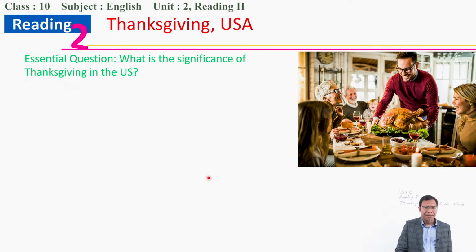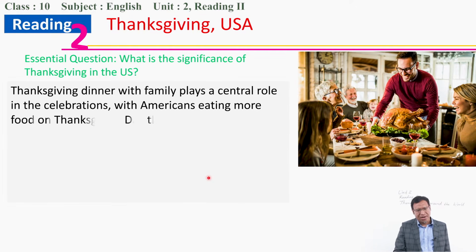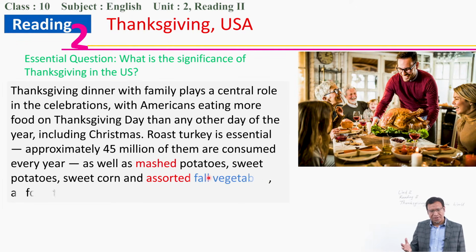So the next essential question: what is the significance of Thanksgiving in the USA? What is the importance of celebrating Thanksgiving in the USA? Try to find out in this paragraph. Can you read this one? Yeah, please.